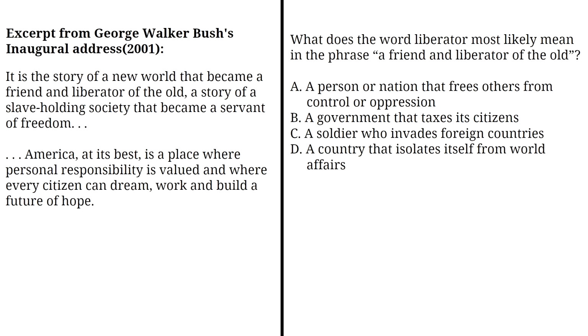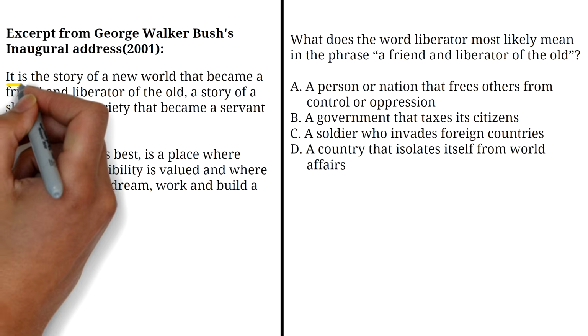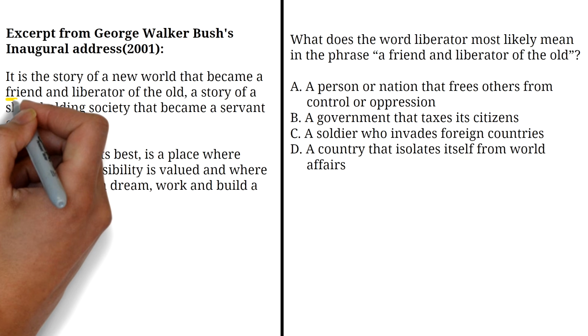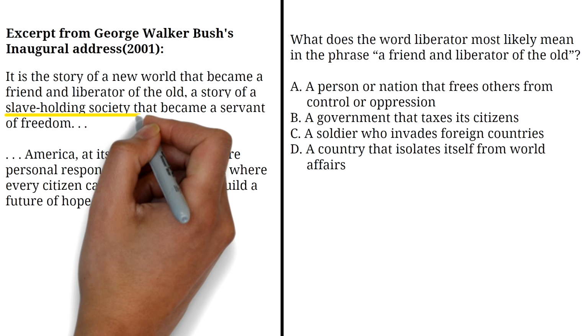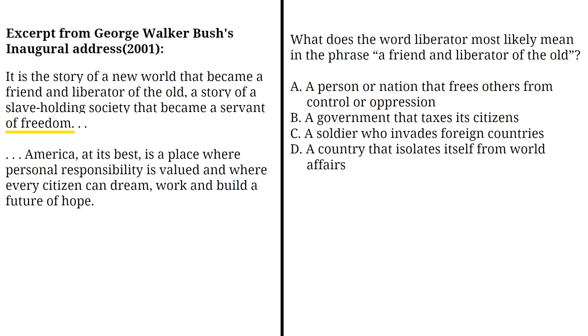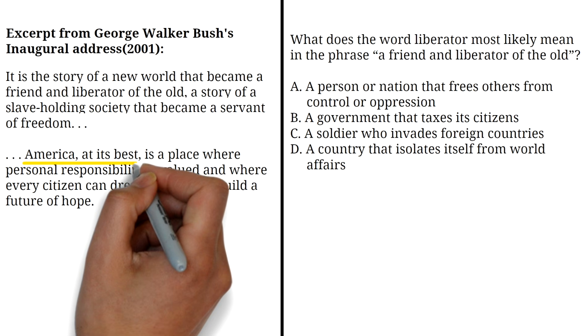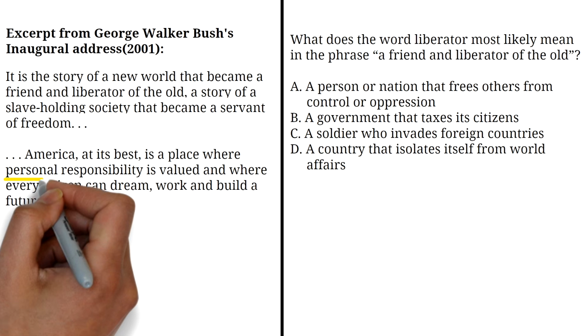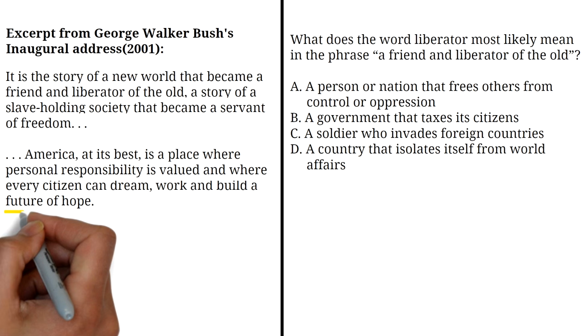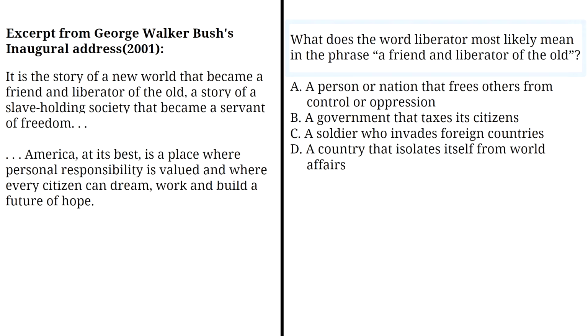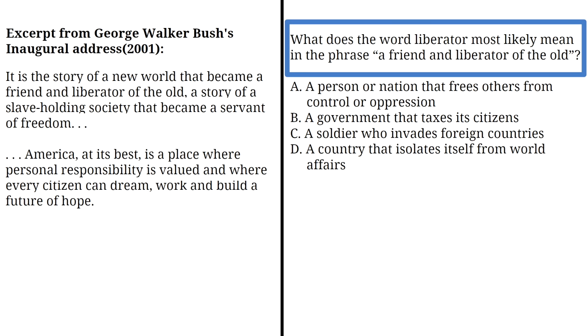Read the excerpt from George Walker Bush's inaugural address in 2001 and answer the following questions. It is the story of a new world that became a friend and liberator of the old, a story of a slaveholding society that became a servant of freedom. America, at its best, is a place where personal responsibility is valued and where every citizen can dream, work, and build a future of hope.